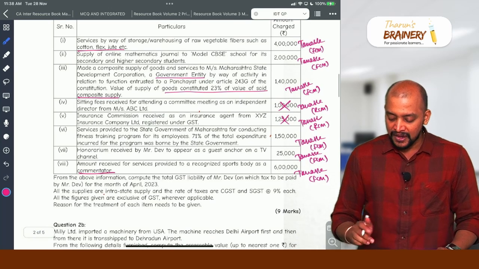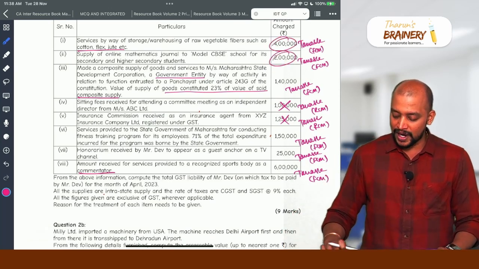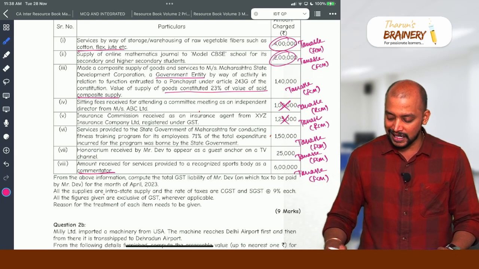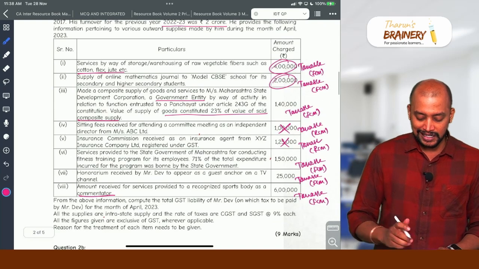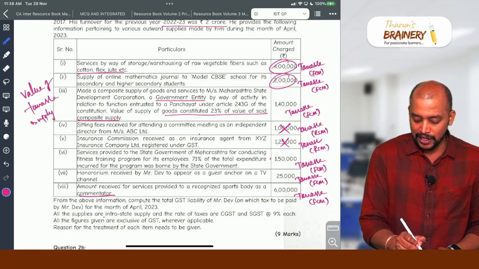So, here 4 lakhs plus 2 lakhs, 6 lakhs plus 1 lakh 40,000 plus 1 lakh 50,000 plus 25,000 plus 6 lakhs. So, that will come to 15 lakh 15,000 will be taken as the value of taxable supply, and on that accordingly GST will be payable.